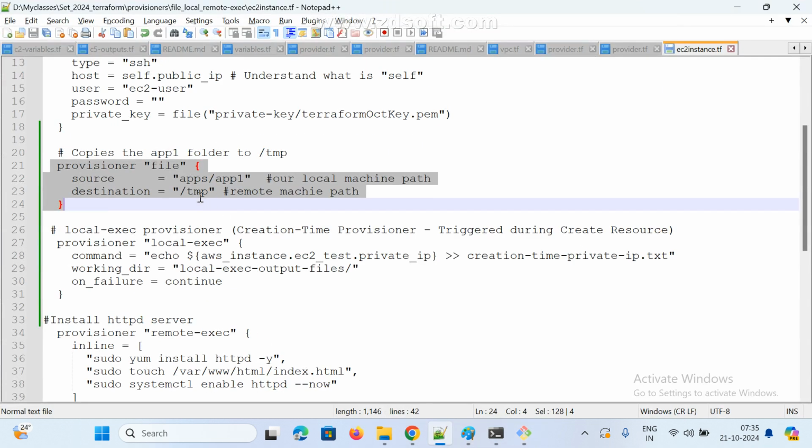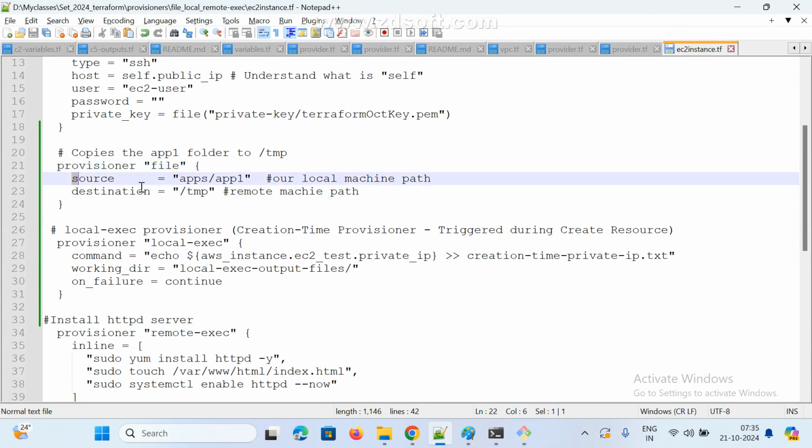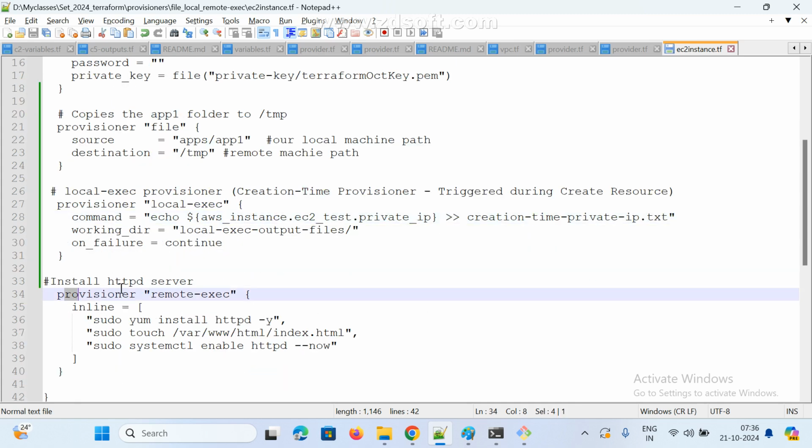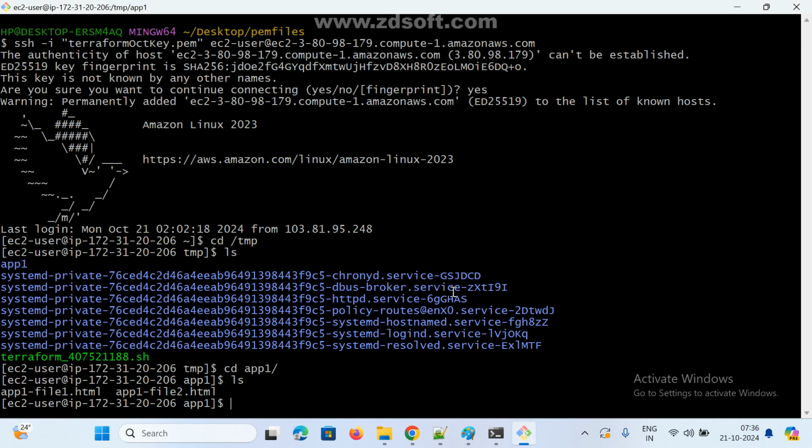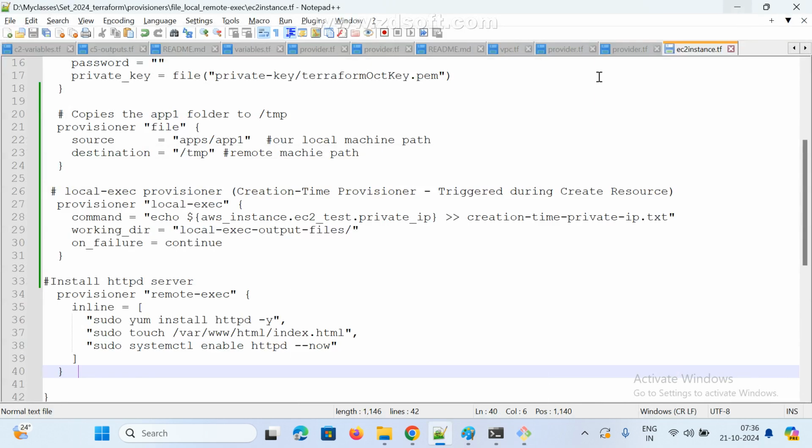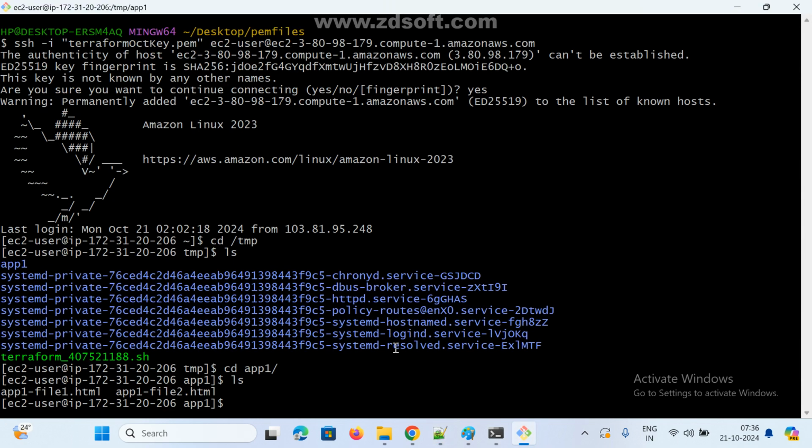So we have a total of three, right? The file copy is working fine. I copied, and this is also done. We checked that the private IP is coming. And the last part, remote. This is my Linux machine, my remote instance. What did I install in this machine? Is the HTTPD server installed or not? Check it. What is the path?